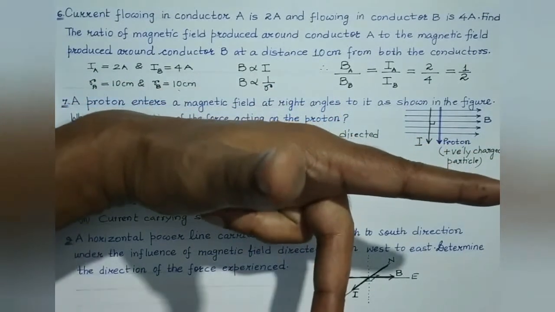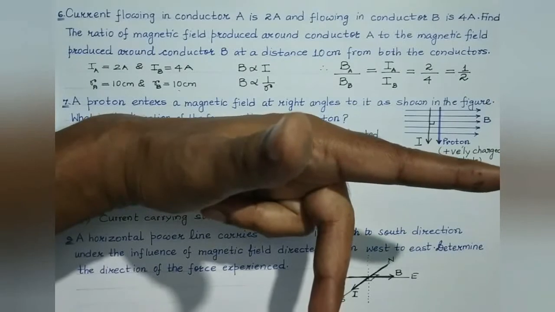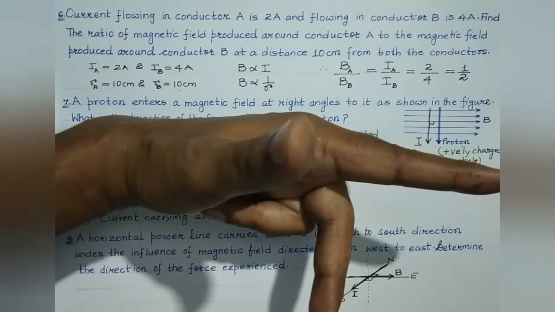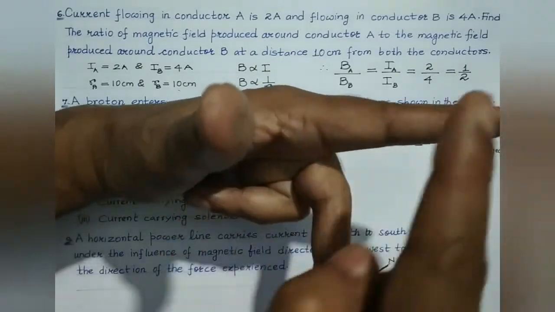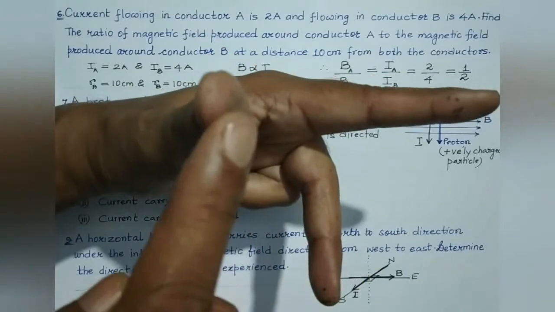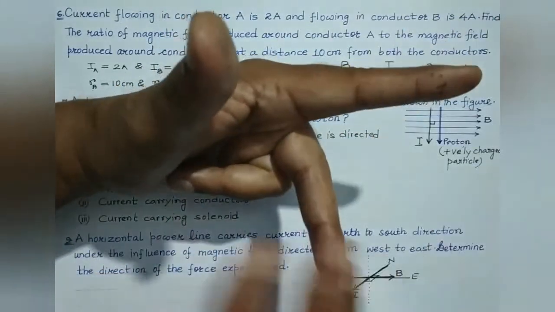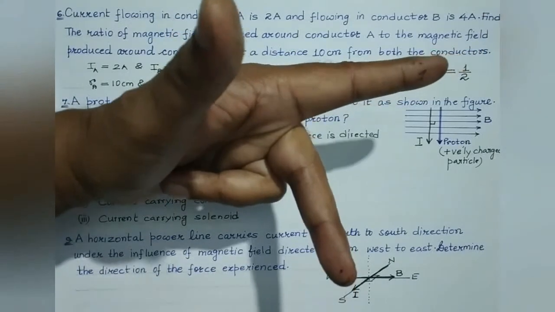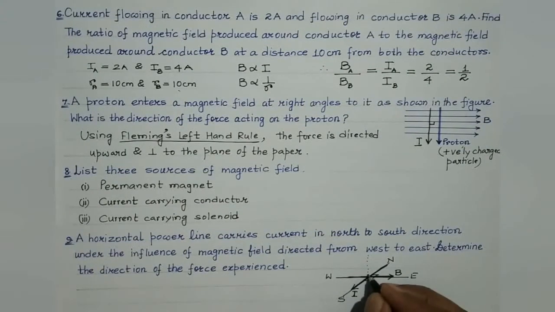So the thumb is pointing in the upward direction, isn't it? So the cable wire will experience a force in the upward direction. Remember, students, FBI, Federal Bureau of Investigation. F stands for force, B stands for magnetic field, I stands for current. So it's a simple analogy through which you can remember this particular rule, right? So the direction of the force experienced by the power line would be in the upward direction.